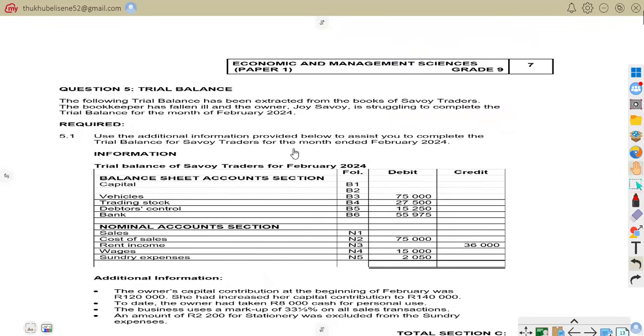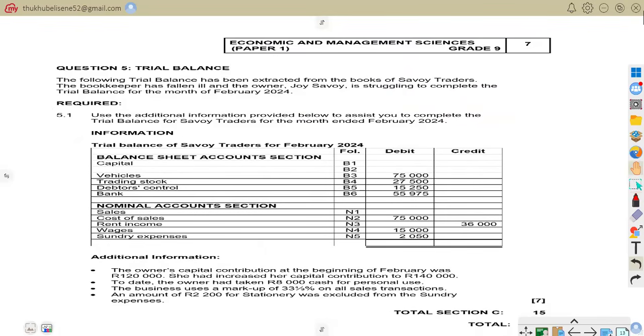So question 5, like I've said, here it is. Question 5 is about trial balance. As it says, the following trial balance has been extracted from the books of Savoy traders.